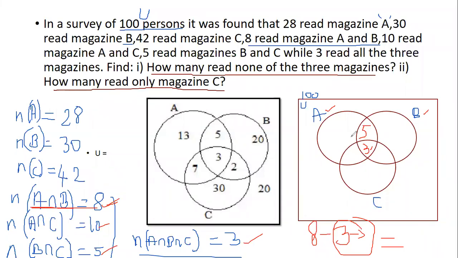So people who read A and B only are 5 people. The rest 3 of them will read all the 3 magazines. Now if you add both of them, 5 plus 3 is 8, which is nothing but A intersection B is 8. Understood?